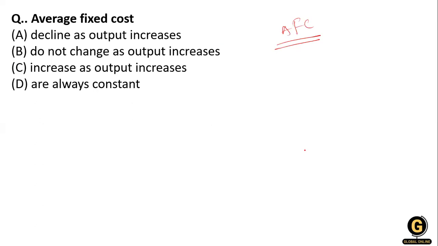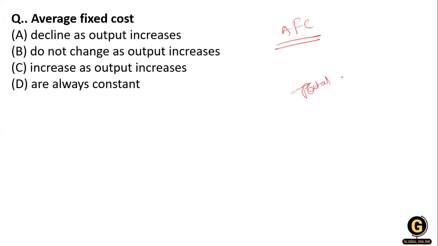Okay, so what has happened here is that the fixed cost does not change with the change in the number of goods or services produced in the company. When the total units of the product increase, then the average fixed cost of the company decreases. The average fixed cost depends on your total units, that means your output.